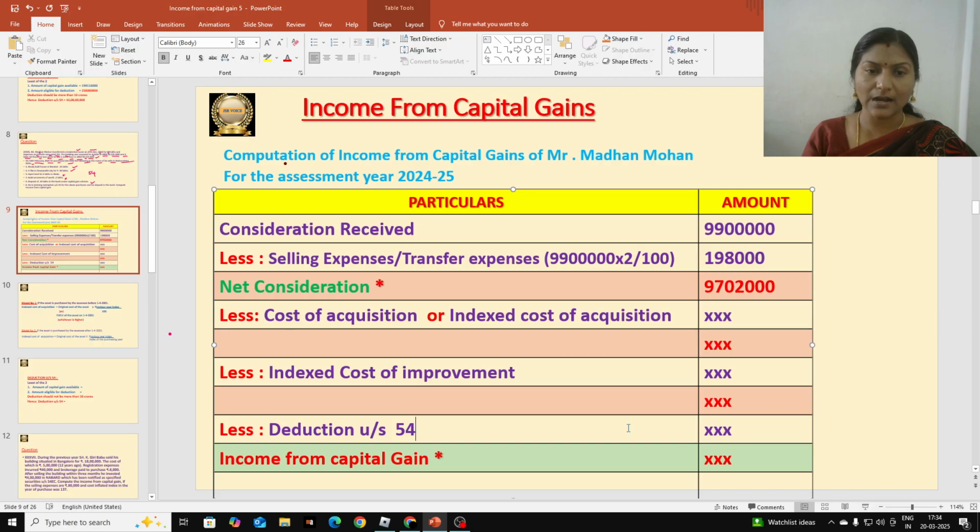He used that house for more than 2 years and is selling it off, so we have to treat it as a long term capital asset. Then we should deduct indexed cost of acquisition, but not cost of acquisition. I am removing this. And indexed cost of acquisition should be calculated. That won't be given in the question.